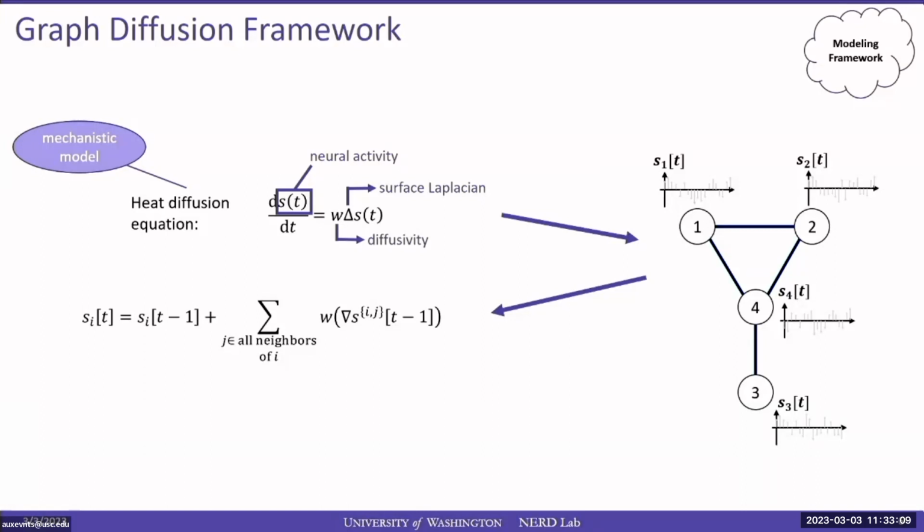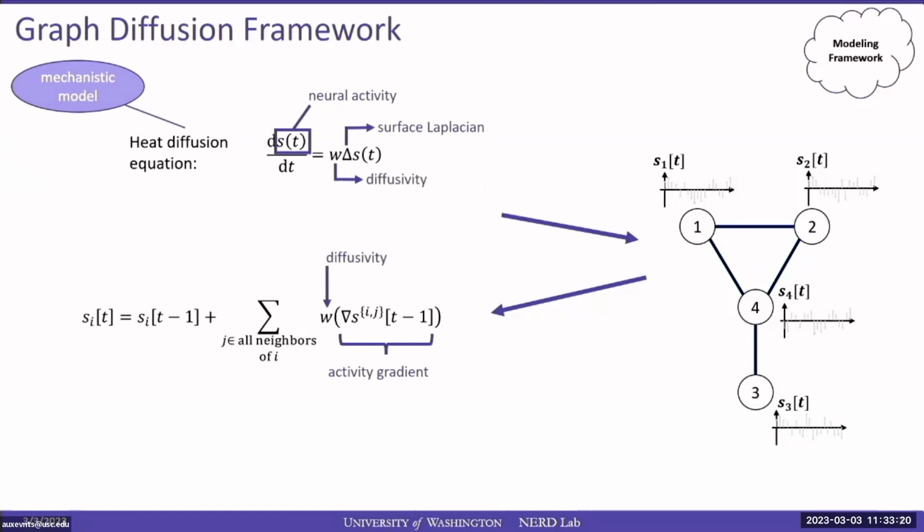That is, the neural activity at a certain node i at time t can be predicted by means of its own past, plus the activity gradients from its neighboring nodes, each of them weighted by the diffusivity parameter w. And by incorporating only the information from the neighbors of i, we have effectively introduced the network in our modeling framework, which was one of our goals.